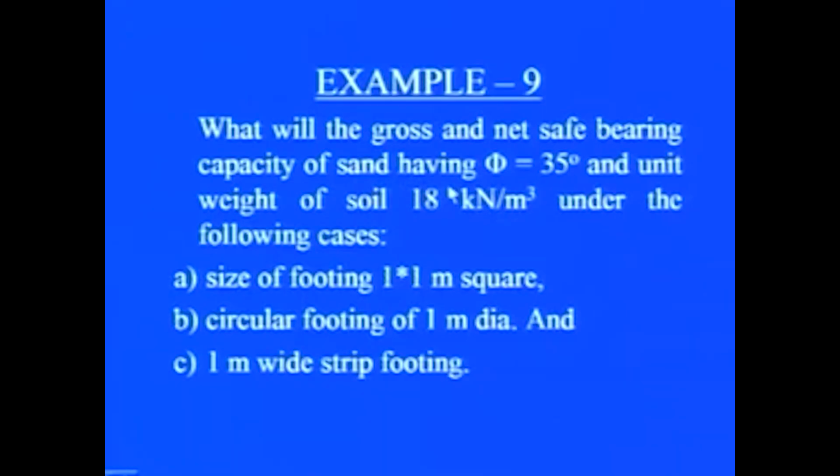Now, this is another example. What will be the gross and net safe bearing capacity of sand having phi equal to 35 degrees and unit weight of soil 18 kilonewton per meter cube under the following cases: when the size of the footing is 1 meter by 1 meter square, or the footing is circular with a diameter of 1 meter, and thirdly a 1 meter wide strip footing. Through this example we can compare the bearing capacity for different types of footings, whether it is a square footing, a circular footing or a strip footing.